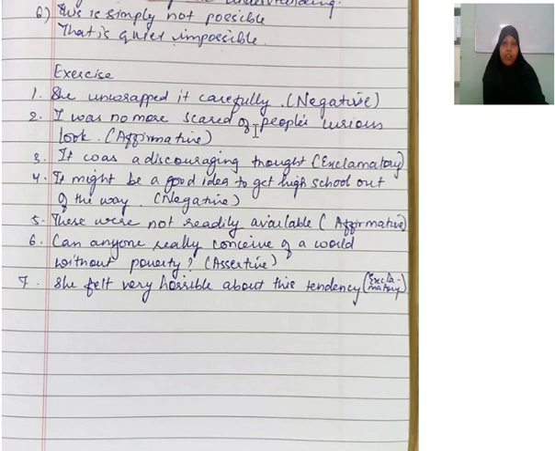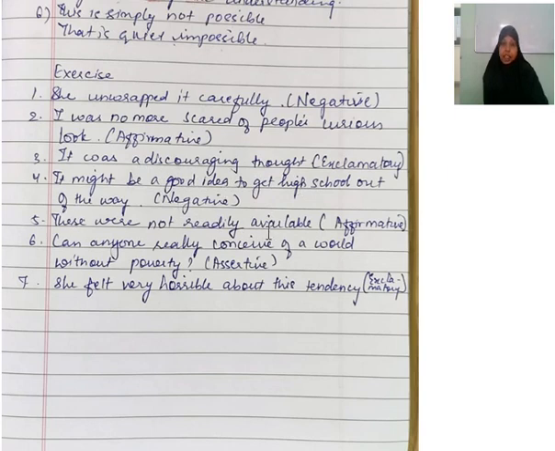I was no more scared of people's curious look. You will say I was hardly scared of people's curious look; instead of no more you will write hardly. You have to remove no more and use hardly because it is an affirmative, positive sentence. It was a discouraging thought, exclamatory sentence. What will you write? What a discouraging thought it was, and you will put an exclamation mark at the end of the sentence. It might be a good idea to get high school out of the way, negative. Instead of good idea, you will write bad. It might not be a bad idea to get high school out of the way.